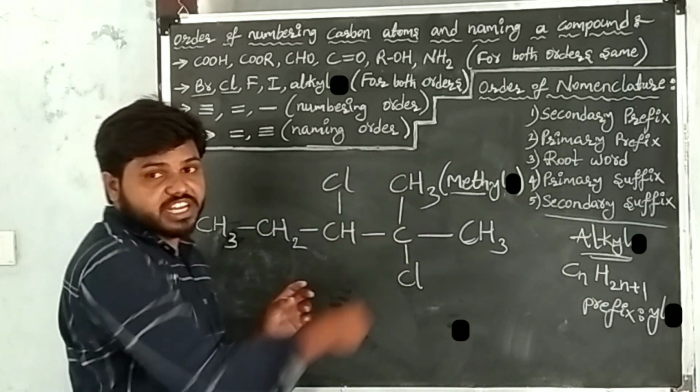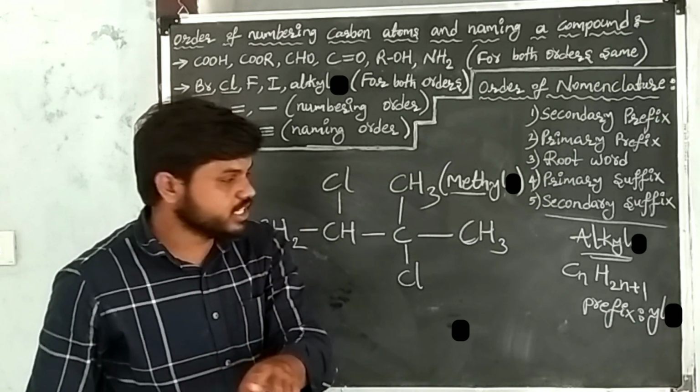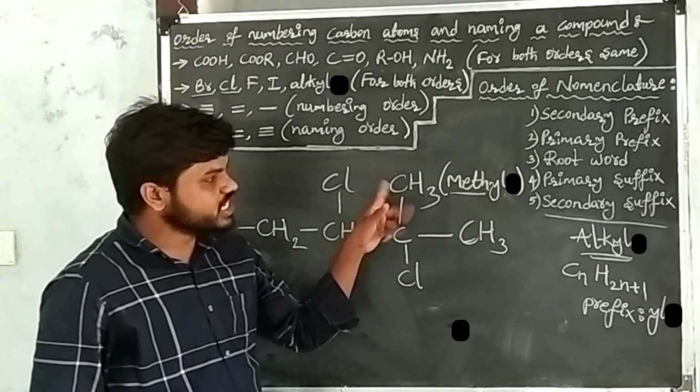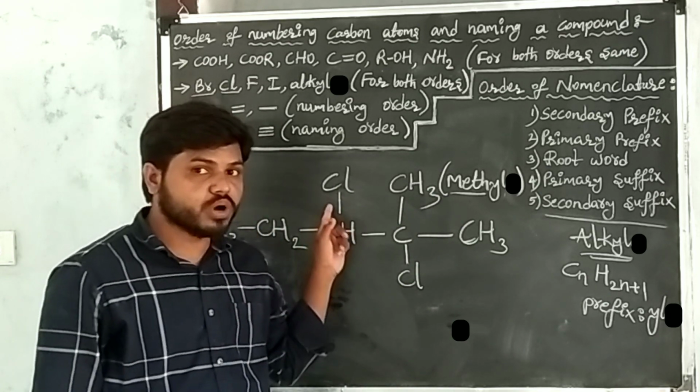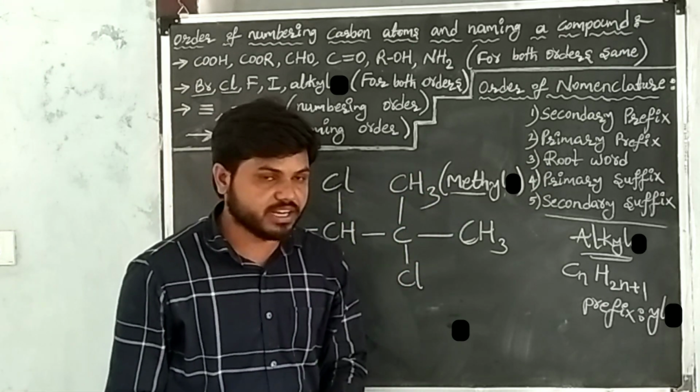Now in the given carbon compound, there are a total of 3 substituents. Two are chlorines and one is methyl, right?